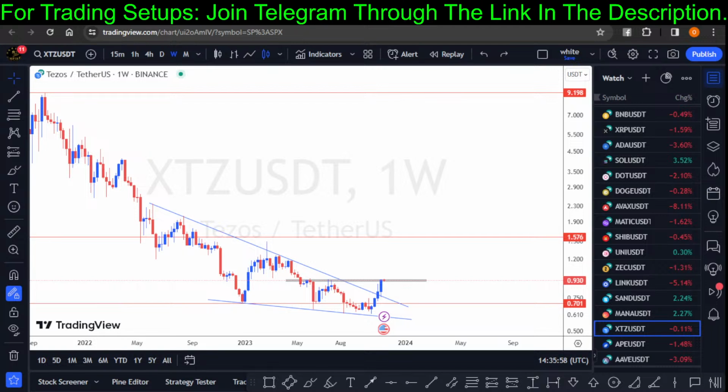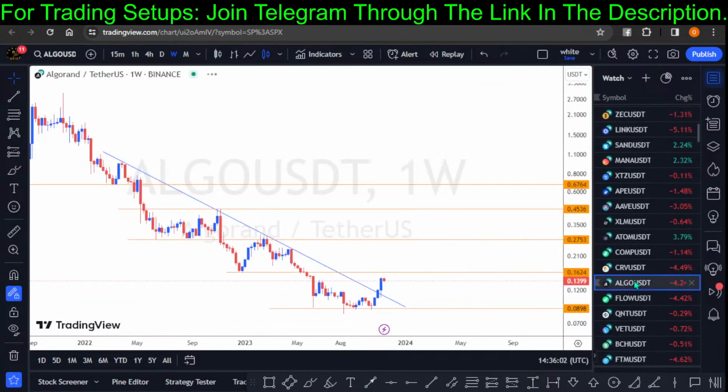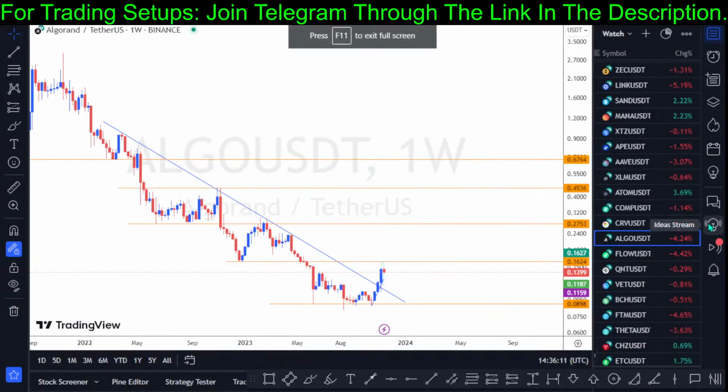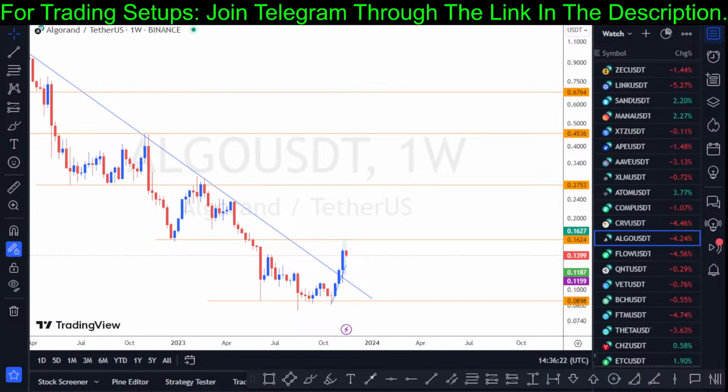So let's check out what we have on Algo. Algo, I share this with traders in my VIP community. So if you are right there, this is what we have on Algo coin. If you are a trader in the cryptocurrency market, you could be looking out for a trade opportunity on Algo, right? Traders in the crypto community, this is Algo.